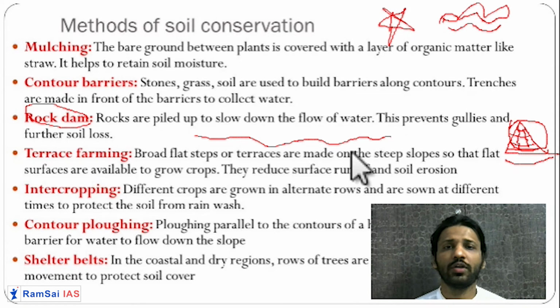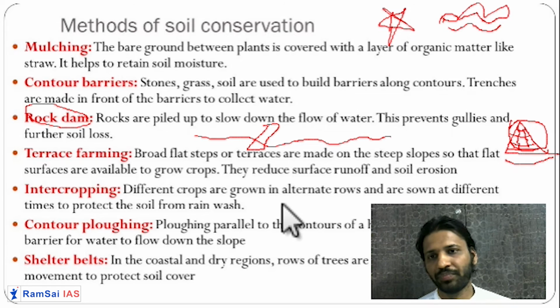A huge amount of soil and clay will be dissolved, and you will have gullies everywhere. So to stop this, what you do is, perpendicular to the flow of water, you create a dam over here like this. With the help of rocks, you pile up these rocks and create a dam over here, calling it a rock dam.